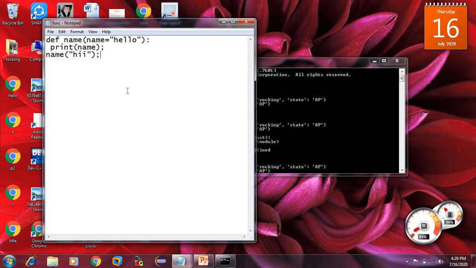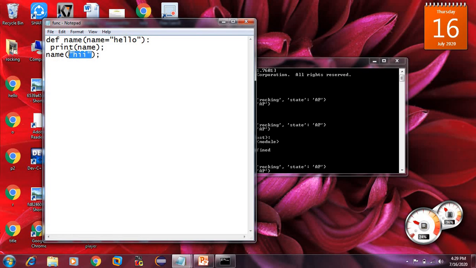Now we will be seeing the functions example. In detail, I did not explain the functions in the PPT, so now I am explaining. Whatever we are giving in this bracket is called a default value, a default function. If you give name equal to hello directly here, that is called a default function.